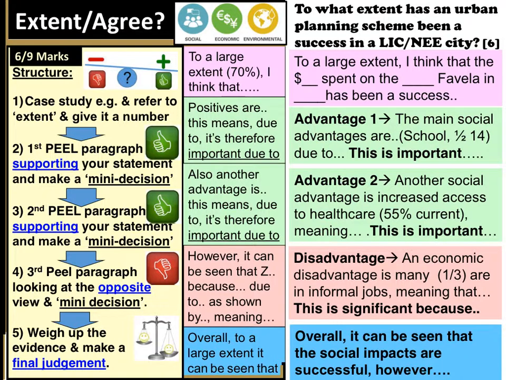So, here's the first sentence. It says, to a large extent, I think that the £1 billion spent on the Rocinha favela in Rio de Janeiro has been a success, and it's the Favela Bairro scheme. The first advantage: the main social advantages are, it's talking about schools, the fact that half of people at the age of 14 drop out of school, this is due to, and then say this is important because.